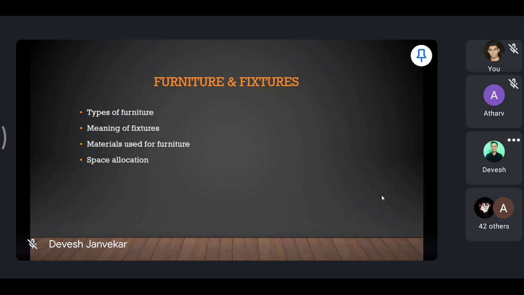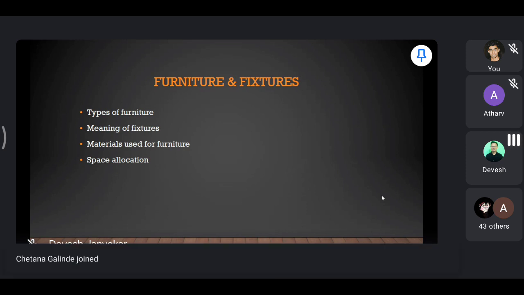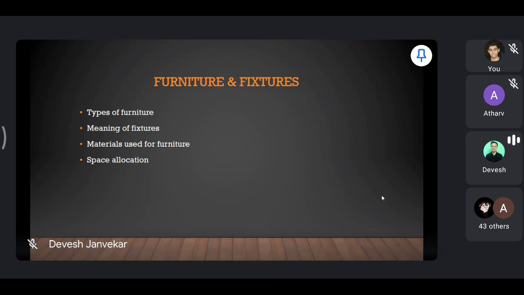Then we discussed the materials that we can use for the furniture. So wood, stainless steel, metal, glass, or PVC, fiber. These are the materials that you can use for your furniture.